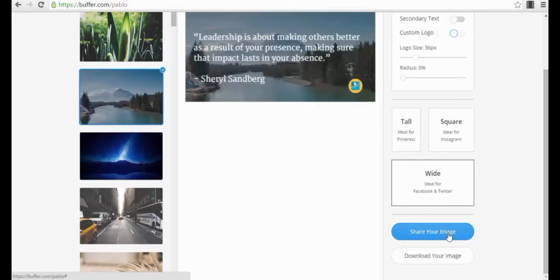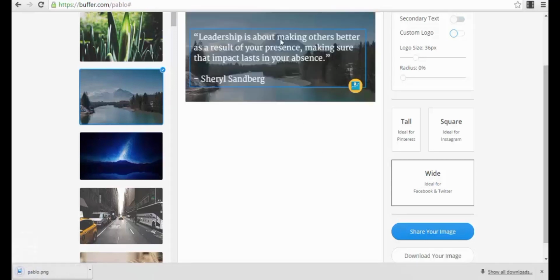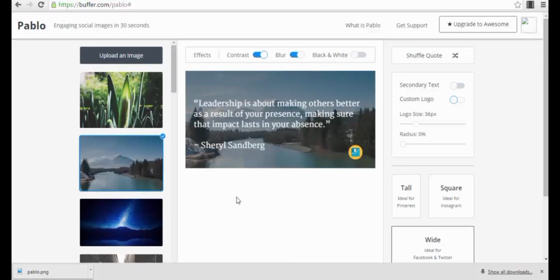You can share your image directly, so it's connected directly to your Facebook account, or you can download your image. So you just press the download your image button and it will download your image. It's rendering and now it's downloaded. As you can see here, it's a PNG image. So this is actually very nice.